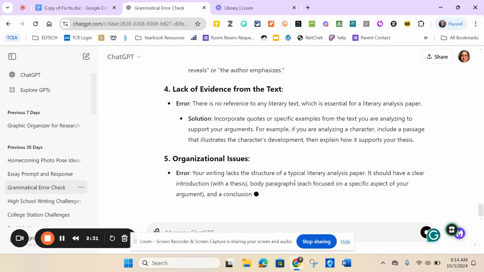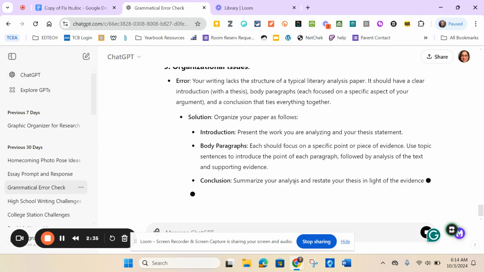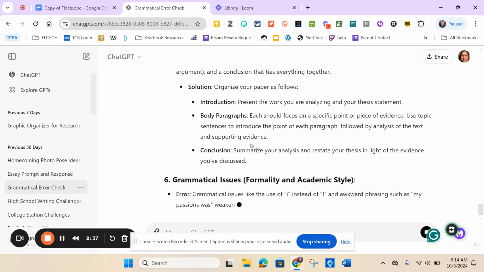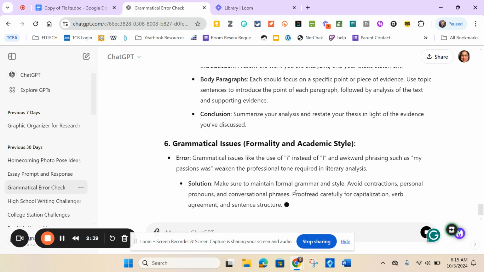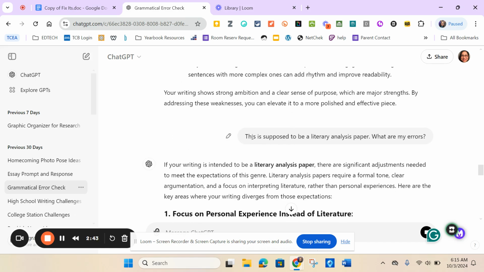I just chose a random personal narrative paper that I received like 5 years ago. But again, it's telling me all the things that are wrong. So again, you can tell it what it's supposed to be and you can ask for your errors.